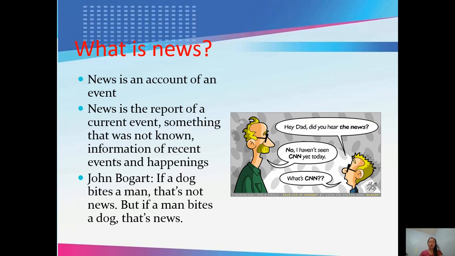So, John Bogart said, if a dog bites a man, that's not news. But if a man bites a dog, that's news. So, when we say news, it is an event, trending, current.